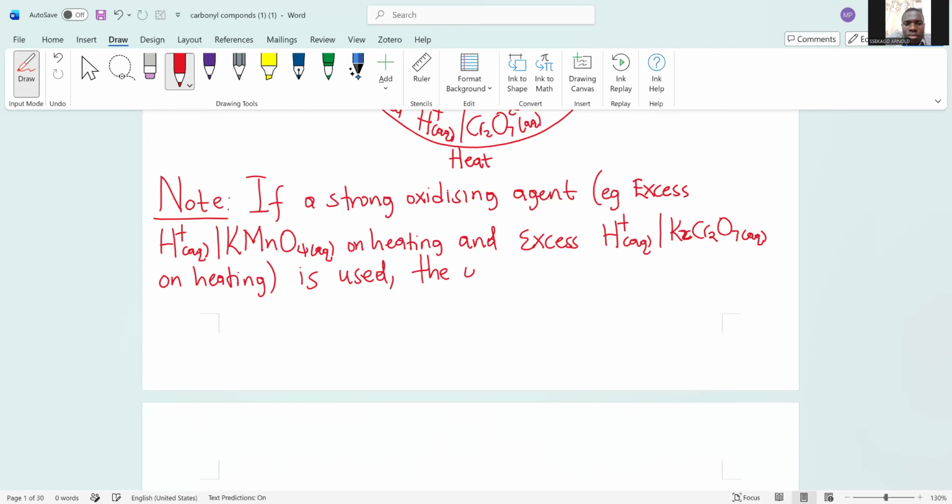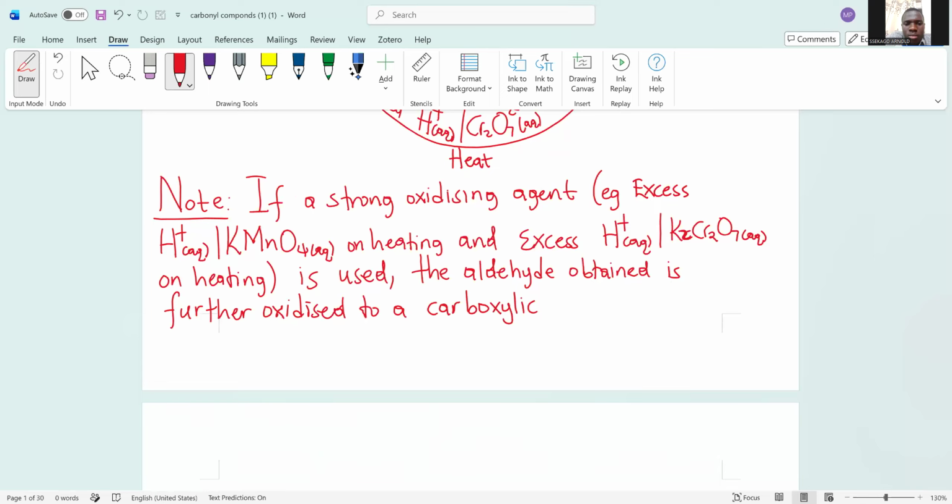the aldehyde obtained is further oxidized to a carboxylic acid. If a strong oxidizing agent, for example those ones, is used, the aldehyde obtained is further oxidized to carboxylic acid.